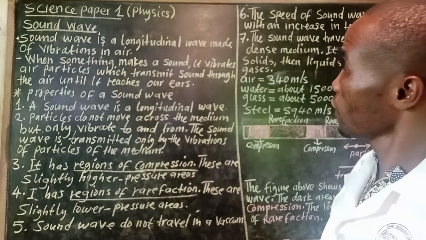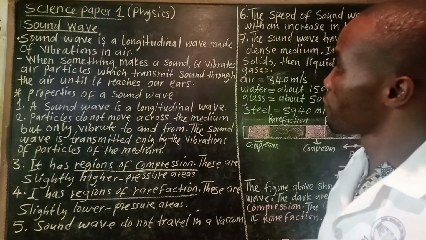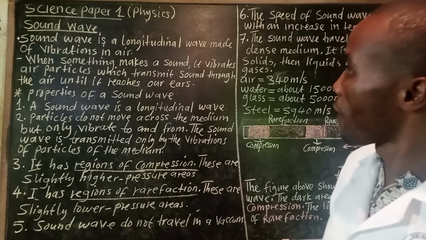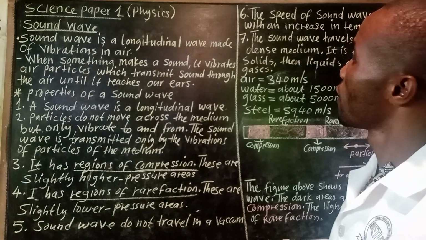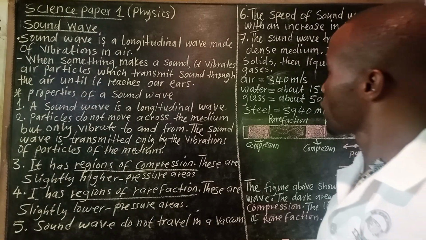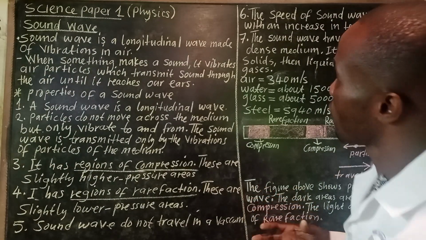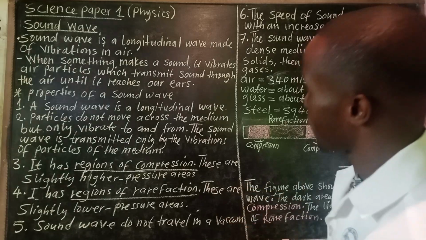Then point two, when something makes a sound, it vibrates in air. It vibrates air particles which transmit sound through the air until it reaches our ears. That is how sound is being created.